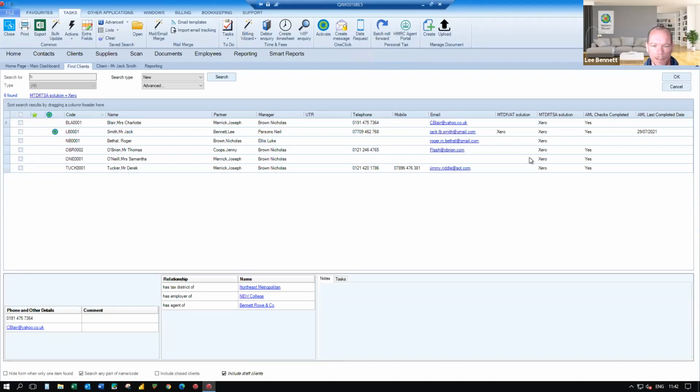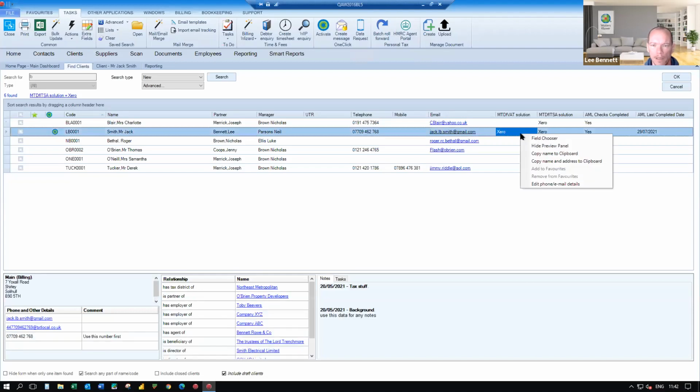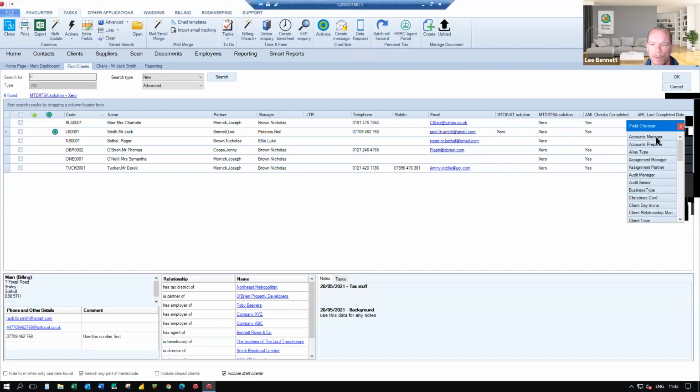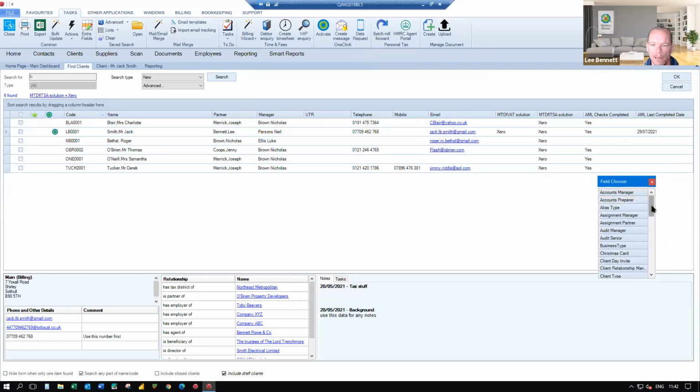Now, to do that, and this is for each individual user, you can right-click and there is a field chooser. And this will appear for most of the grid type screens that you'll see within Central / Personal Tax. So we can go to the field chooser, and this will show me all of the available fields that you can literally just drag and drop onto this particular screen.